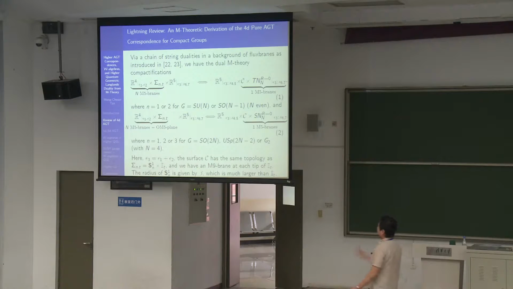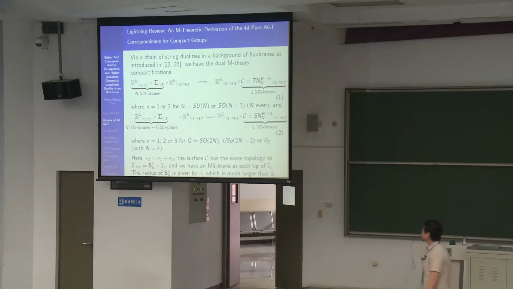So, a lightning review. In references 8 and 9, we make use of this set of dual compactifications in M theory, with orientifold planes and without, so we can end up getting all the groups: orthogonal groups, symplectic groups, G2 groups, SU(N) groups, and the B groups. These are dual compactifications on this curve here, and at the ends of the curves, you have defects.